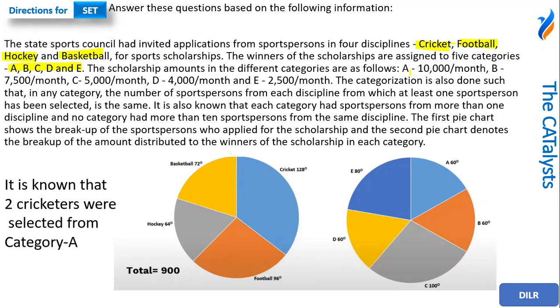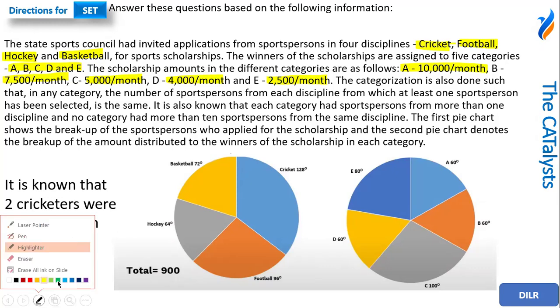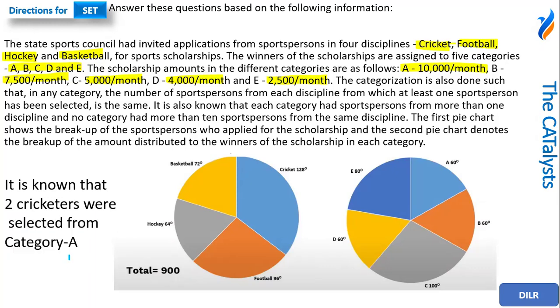The person fitting in category A would be getting 10,000 rupees per month. A person in category B would be getting 7,500 rupees per month. For C, it's 5,000 rupees per month. For D, it's 4,000 rupees per month. And for E, it's 2,500 rupees per month. All right. So till here it is the basics, what the set is trying to say. It has given us a few values. From now, what the set is trying to say is the main thing for us.